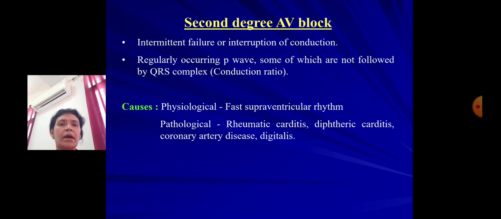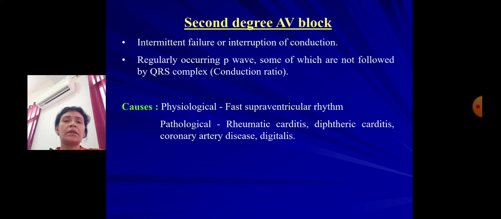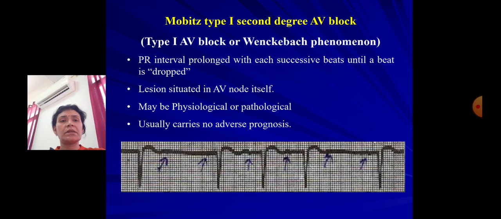Coming to second degree heart block, here there is intermittent failure or interruption of the conduction. Regularly occurring P waves, some of which are not followed by QRS complexes, can be there, so conduction ratios vary. The causes can be physiological, there can be fast supraventricular rhythm, then also some pathological causes can cause second degree heart block, commonly like rheumatic carditis, diphtheric carditis, coronary artery disease, and digitalis induced.